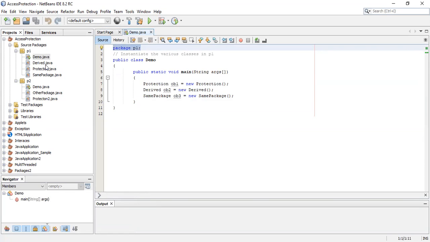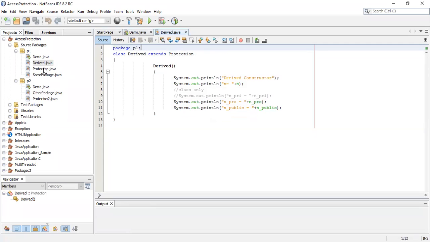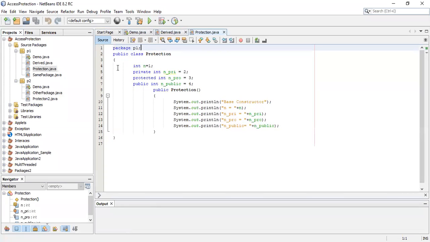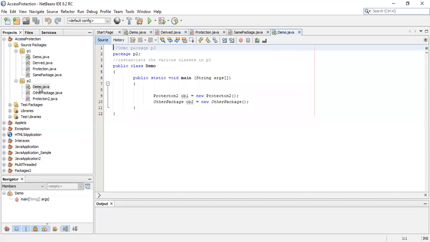You see, for all these files, demo.java, derived.java, package P1, and protection.java, package P1, samepackage.java, package P1. Now when I go to the demo.java which is present in P2, if I just open it, you see now package P2. Okay, understood. So there is no conflict here: two files with the same name, but different packages. They are present in different folders.